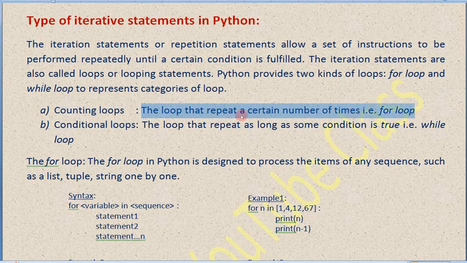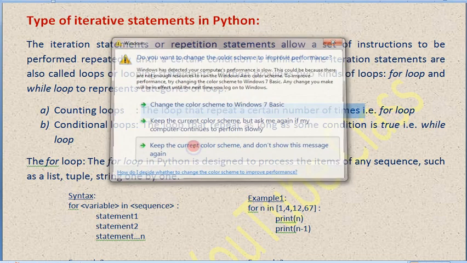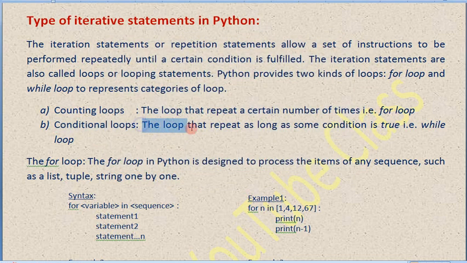The loop will keep continuing its task for a period of time. Now conditional loops: the loop that repeats as long as some condition is true. Until the condition becomes false, the loop will keep continuing. That is the while loop.